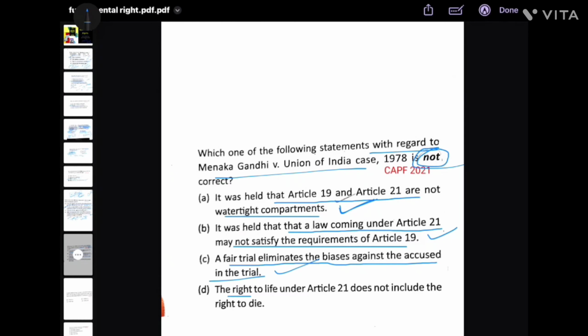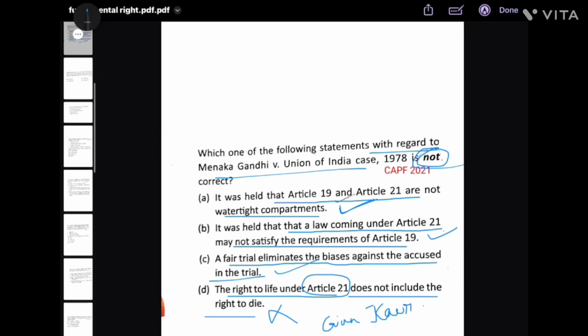This is also right. The right to life under Article 21 does not include right to die. This was not a statement given by Supreme Court in Menka Gandhi versus Union of India case, but it was in the case of Gian Kaur versus State of Punjab. Next question.